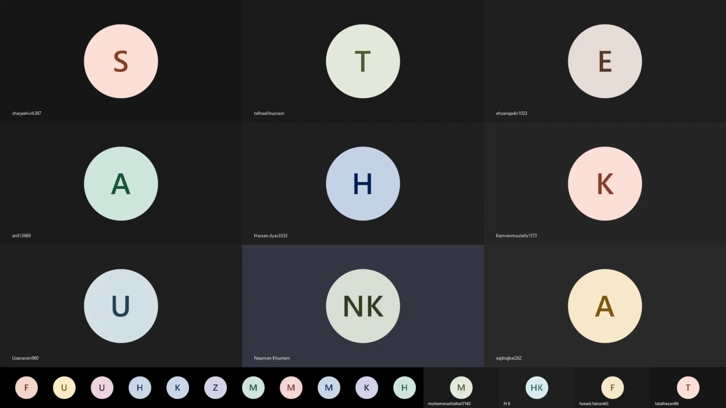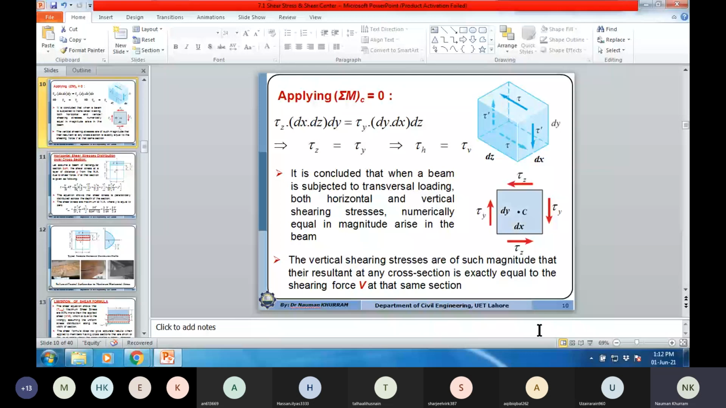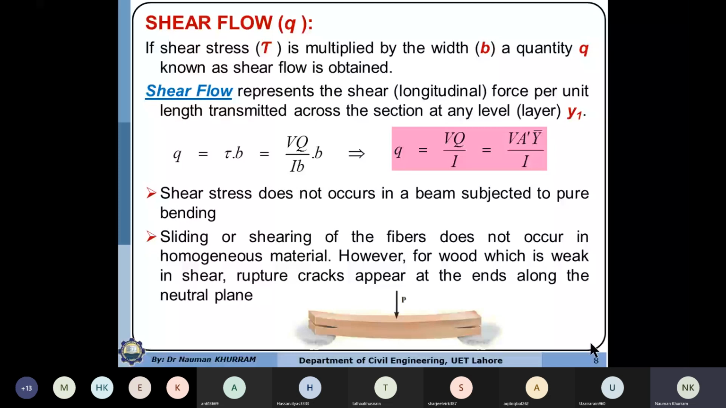Last time we were studying the definition of shear flow. So we have studied that the shear flow is the force acting per unit length. If we multiply the shear stress by the thickness of the element, then we can convert the shear stress into another parameter which is referred to as shear flow.